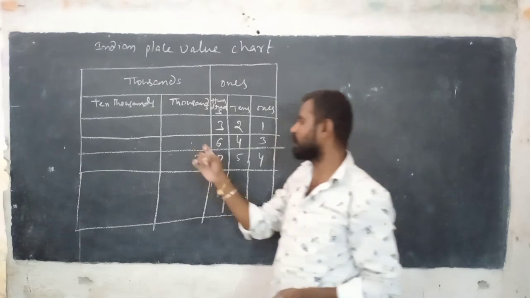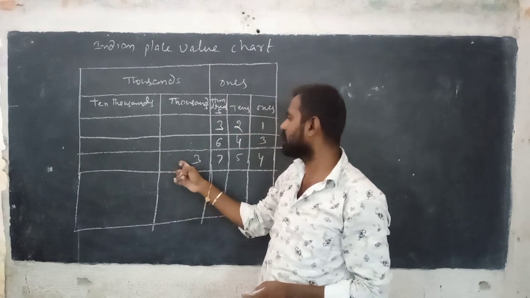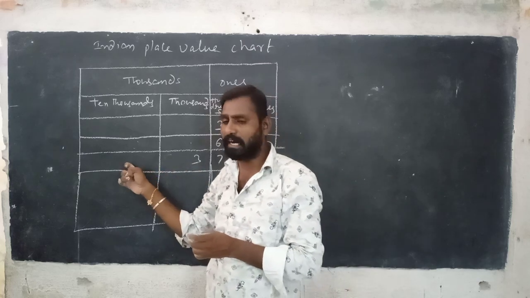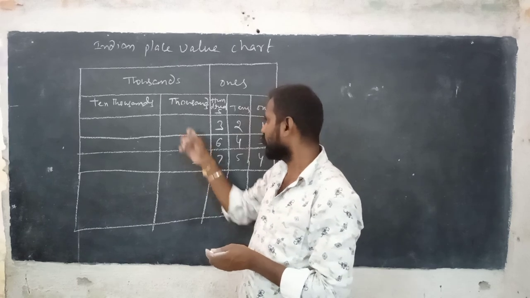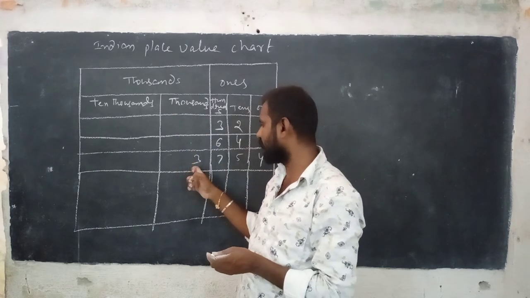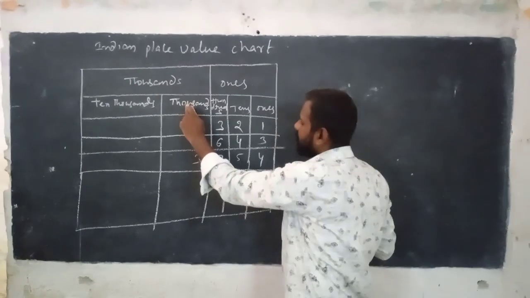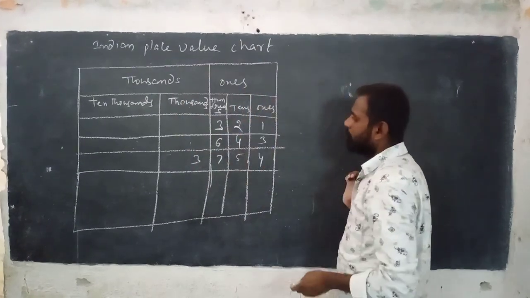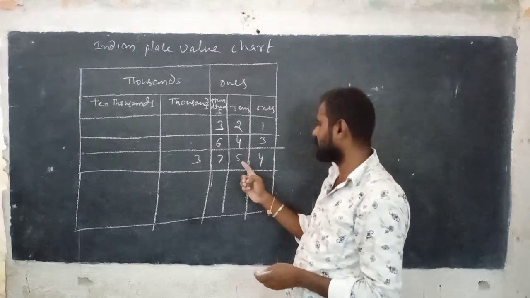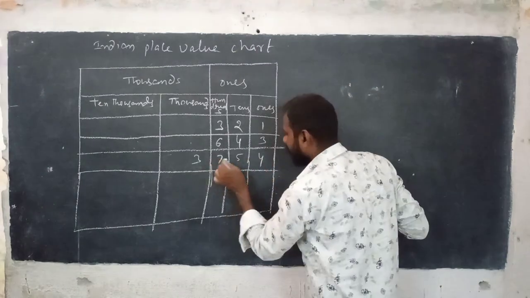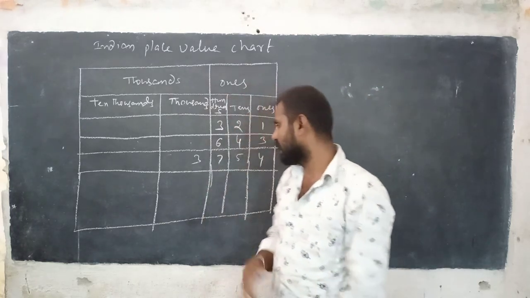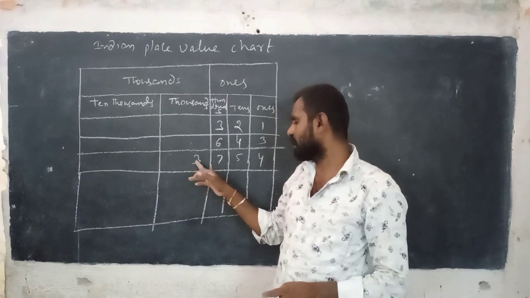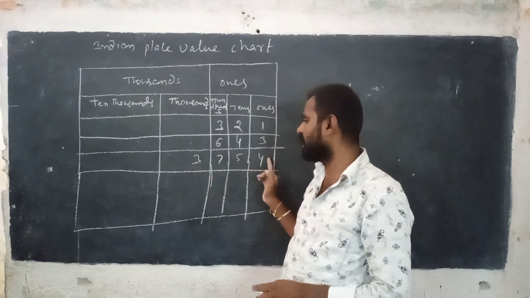In thousands period, 2 places. So fourth place is called thousands place and fifth place is called 10,000 place. But fifth place is not given. So okay, here fourth place, thousands place. So you can write here 3. So 3,000, and in ones period, how many places are there? 3 places are there. Ones, tens, hundreds. So you can read 754. Then the number you can read as 3,754.